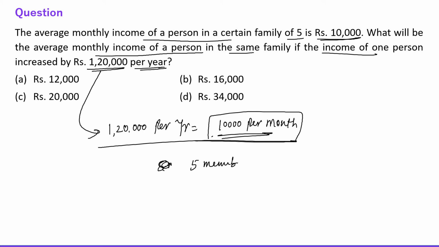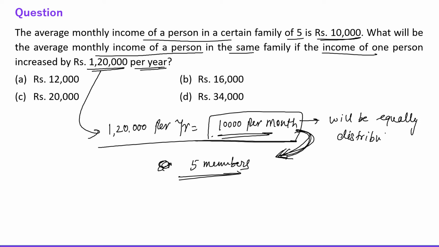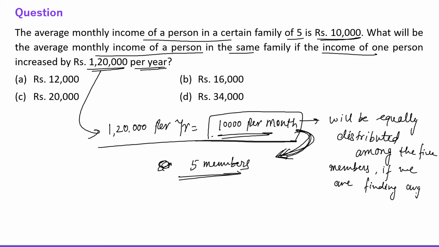There are 5 members. Fine. So if 10,000 per month is the increment, and there are 5 members, obviously this 10,000 per month will be equally distributed among the 5 members, if we are finding the average, right?